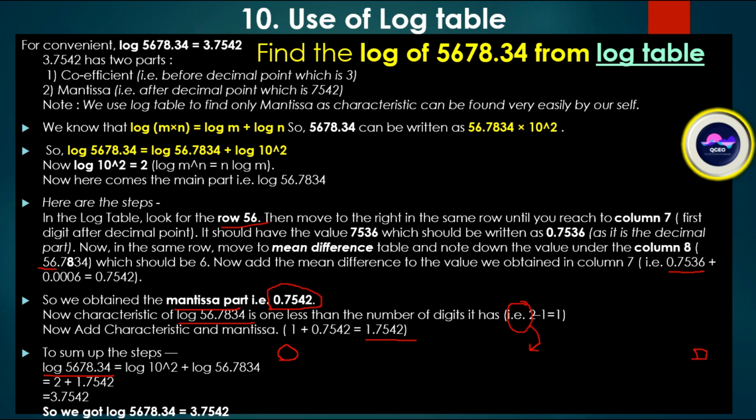To sum up the steps, log 5678.34 is equal to log 10 to the power 2 plus log 56.7834, that will be 2 plus 1.7542, that is 3.7542. It is exactly this value. In this way we can use the log table.